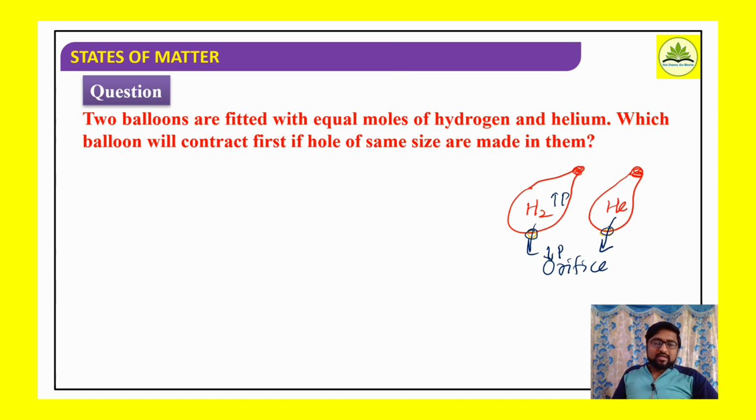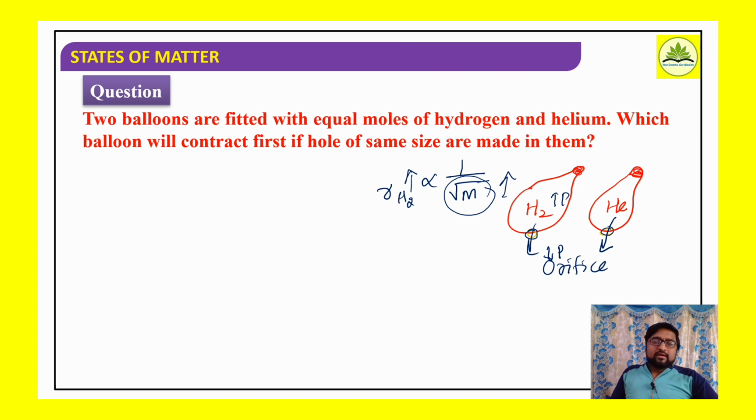We know this; it is referred to as effusion. Now the rate of effusion or rate of diffusion is inversely proportional to square root of its molecular weight. Yes or no? We know this concept. Means smaller the molecular weight, rate of effusion will be high.